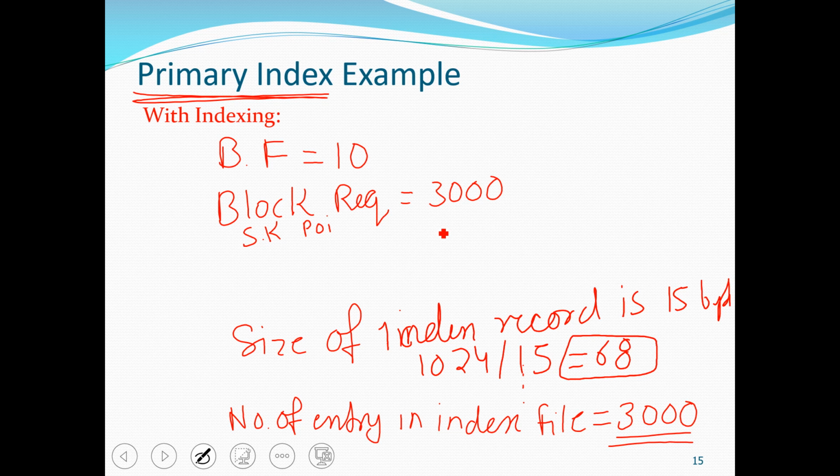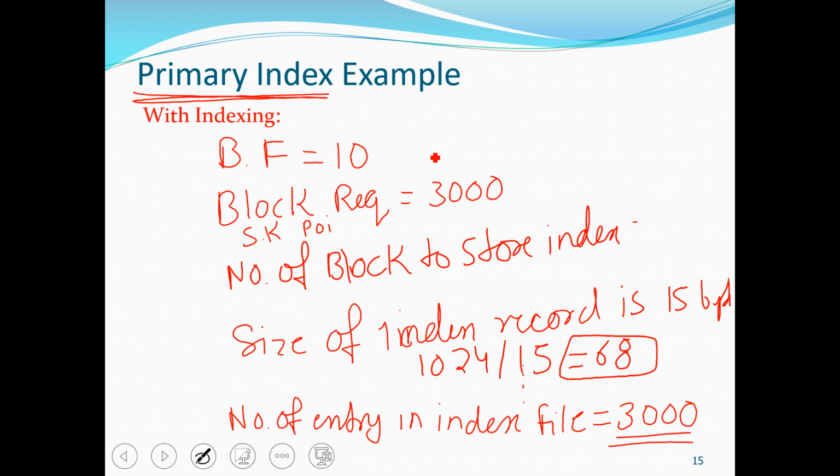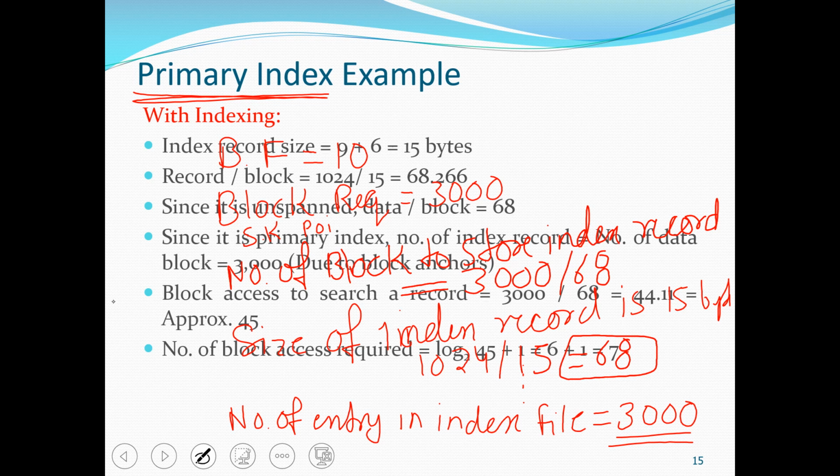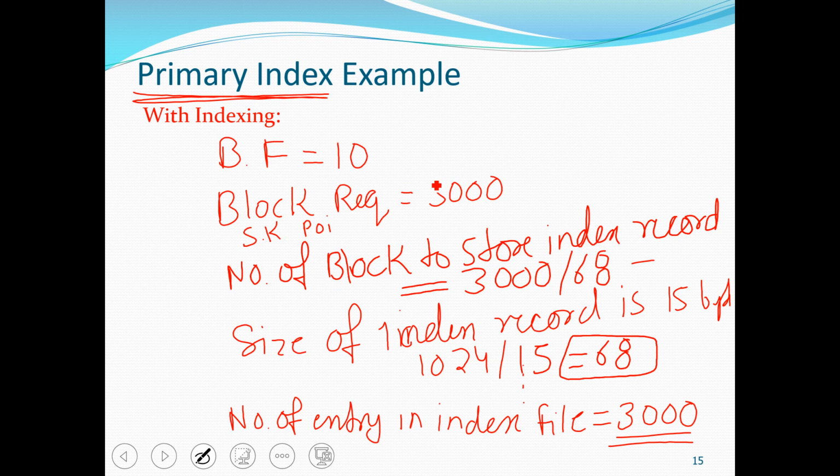So how many blocks do we require to store all the index records? The number of blocks to store index records: the total number of index records is 3000 divided by 68. So this is around 44.11. So the total number of blocks required to store all the index records is 44.11, that is equal to 42. So we require 42